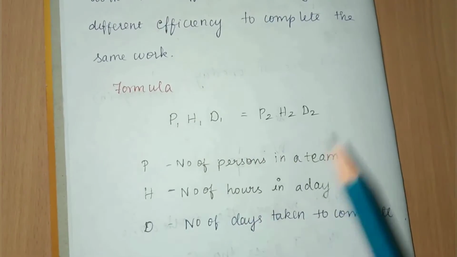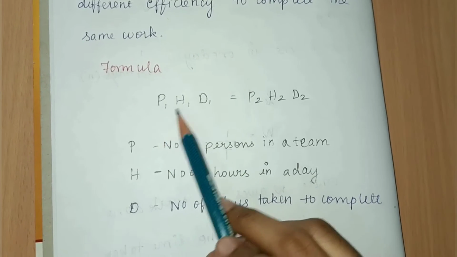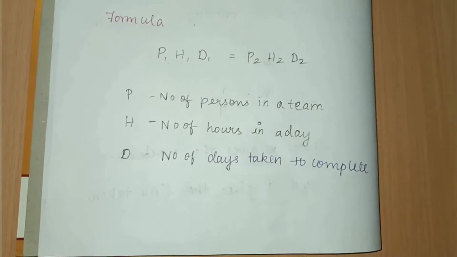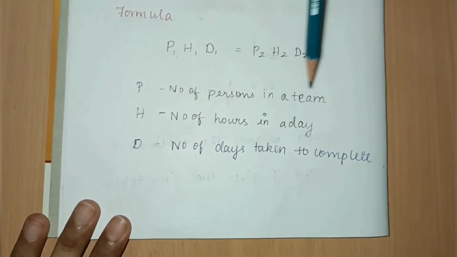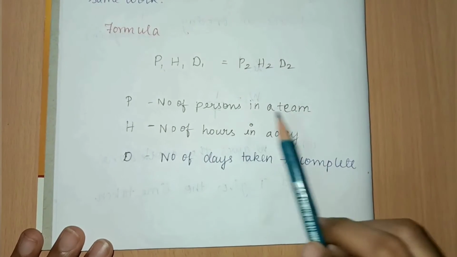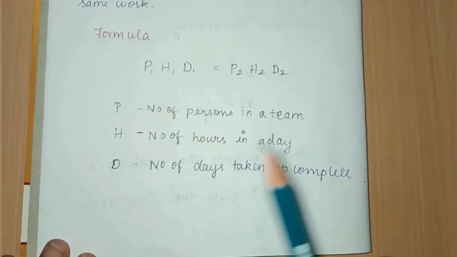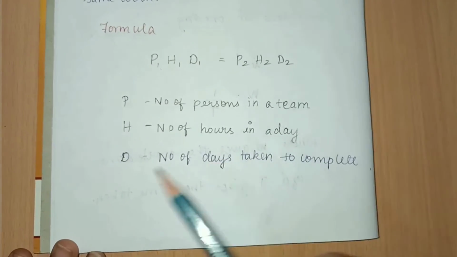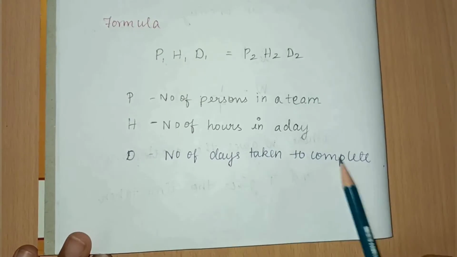Here the formula is P1 H1 D1 equals P2 H2 D2, that is, PHD for the first person equals PHD for the second person. I'll explain it now. P is the number of persons in a team. Here we have 2 teams, and the number of persons in each team is considered as P. H is the number of hours in a day that the team works. D gives the number of days taken to complete a particular work.